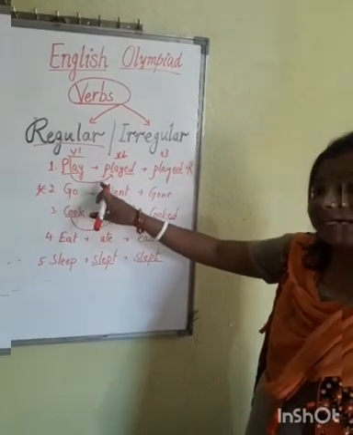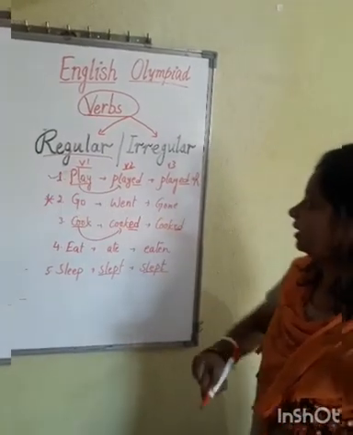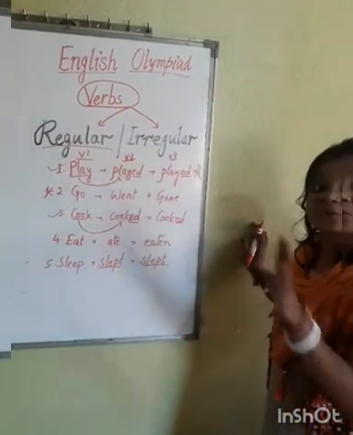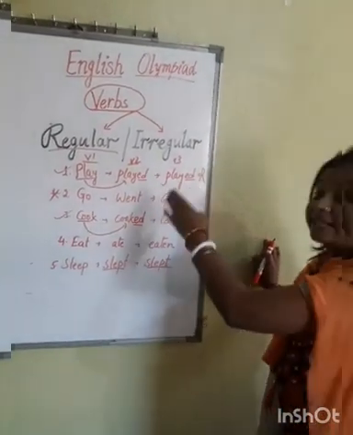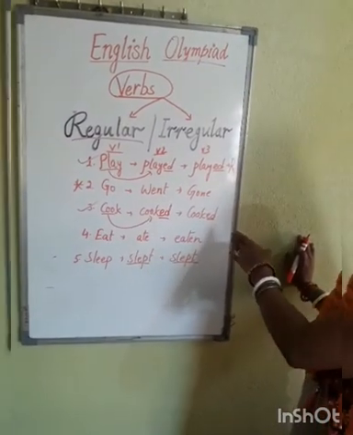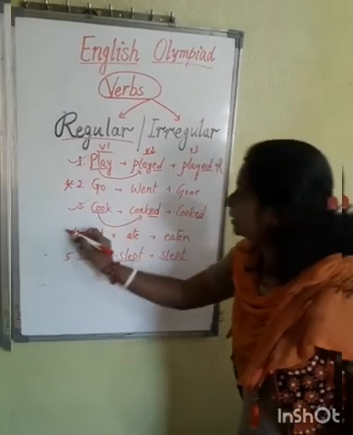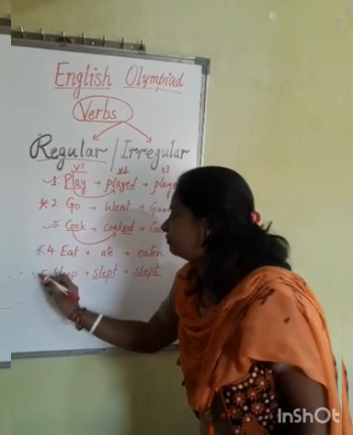So where have we added ed? Here in the first question, then again in the third question. So these two verbs are the regular verbs, because we can write the second form and the third form of it just by adding ed. Okay. Now you see the second one, fourth one and fifth one.